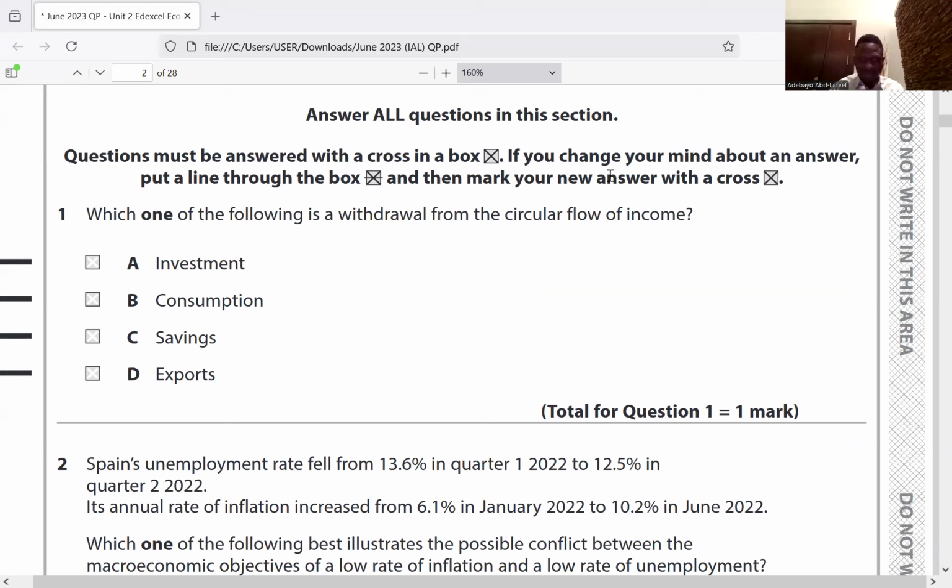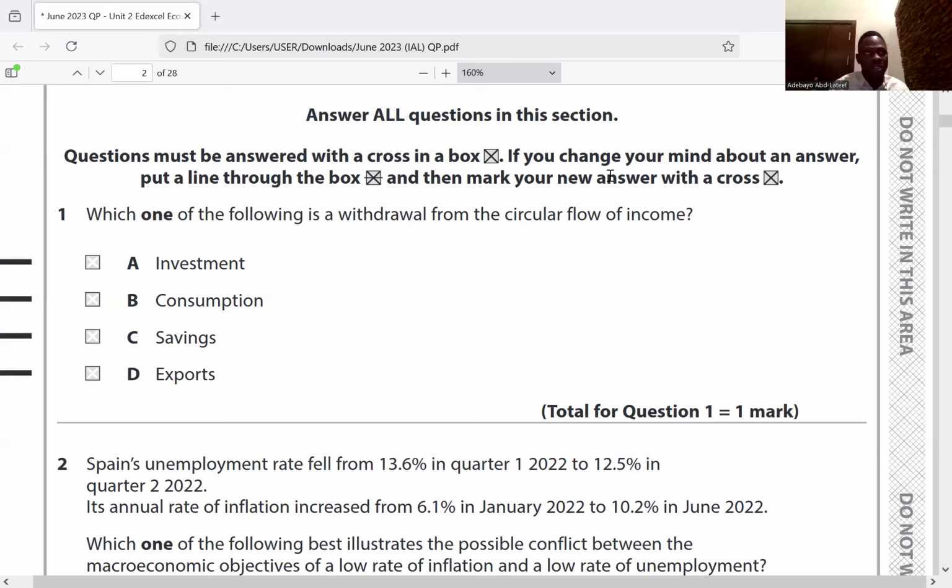Investment is not a withdrawal, it is an injection. Consumption is also not a withdrawal, it is an injection. Saving is a withdrawal. And export is an injection, because money comes into the economy.